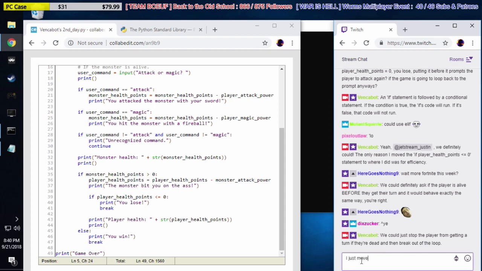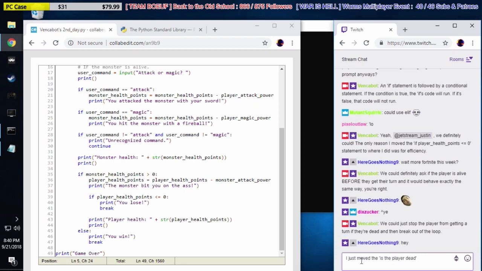I just moved the is-the-player-dead block to directly after the player takes damage, so that if the player doesn't take damage for some reason, we don't bother wasting time asking if he's dead.